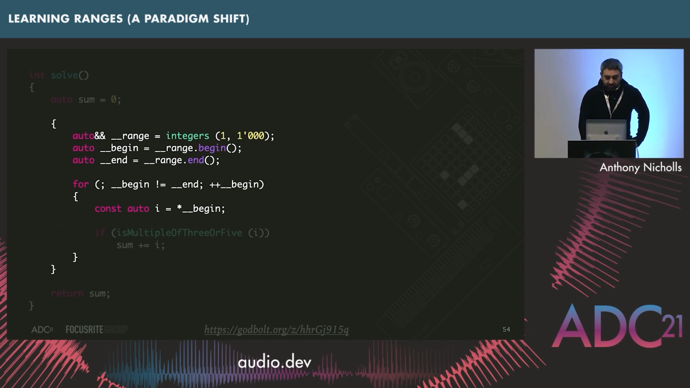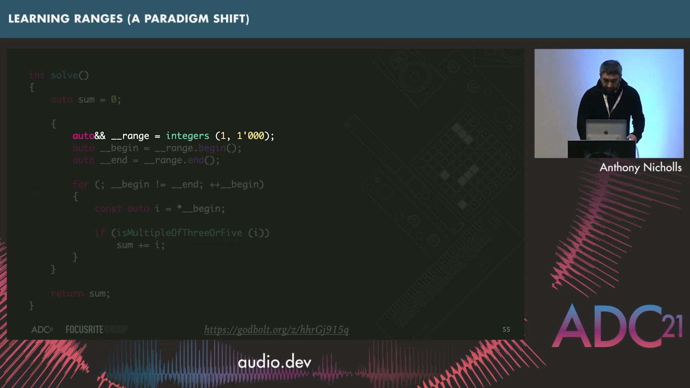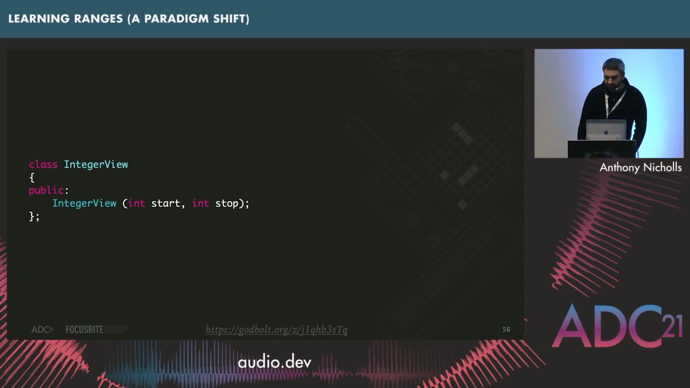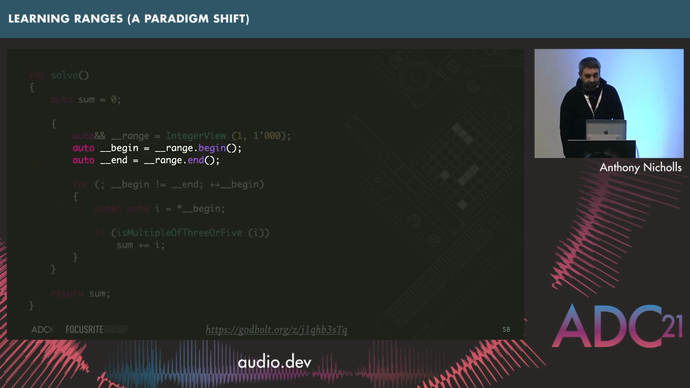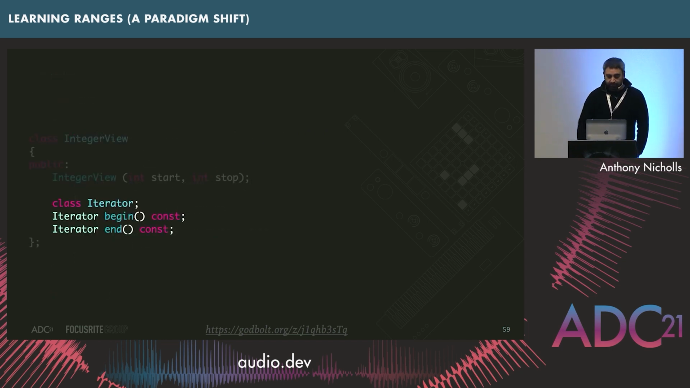And the first line is that we're assigning from our integers, we're assigning to some variable range. But we don't want to do that with a vector anymore, so we're just going to make a class. And just for demonstration purposes, let's call this integer view. And once we've got that variable, range, it needs two member functions, begin and end. I mentioned earlier that normally a range is going to consist of a begin and end iterator. So let's just make a nested class iterator. So we've now got our integer view iterator.